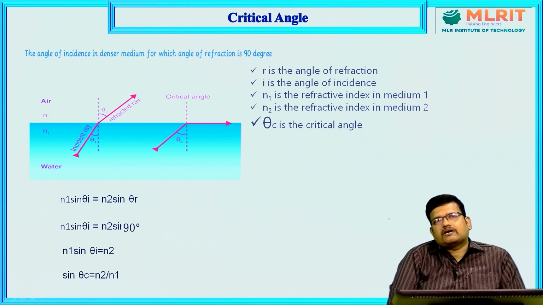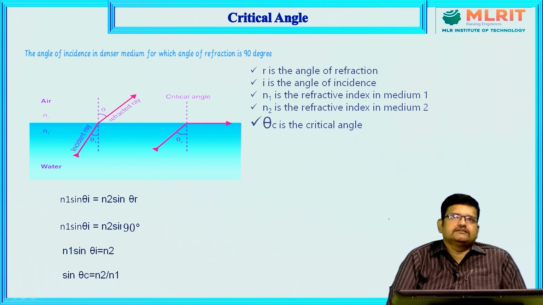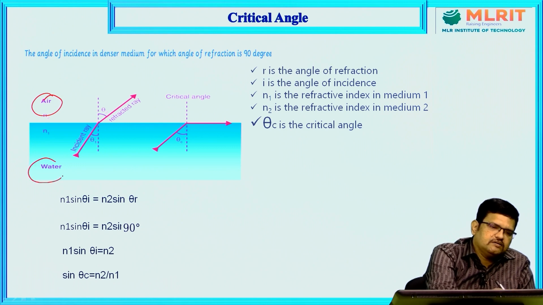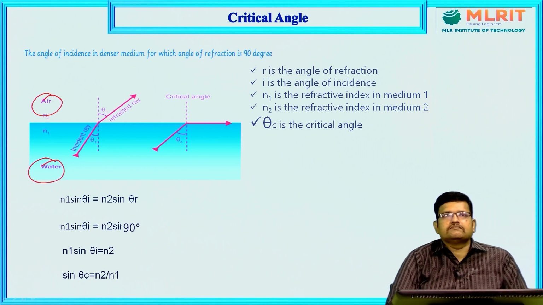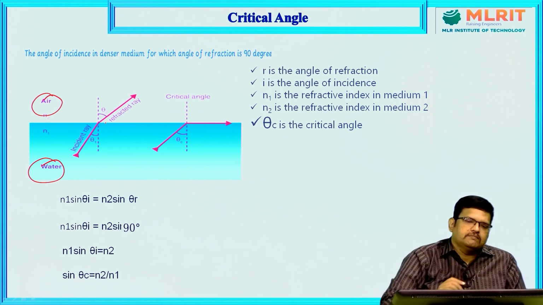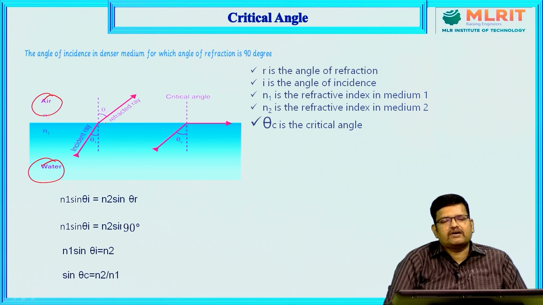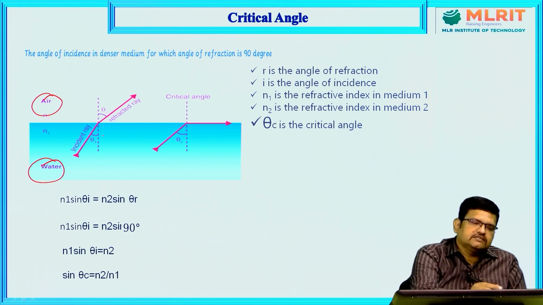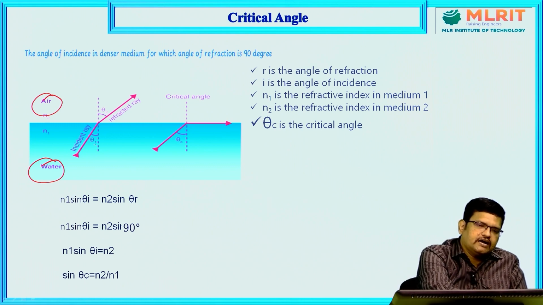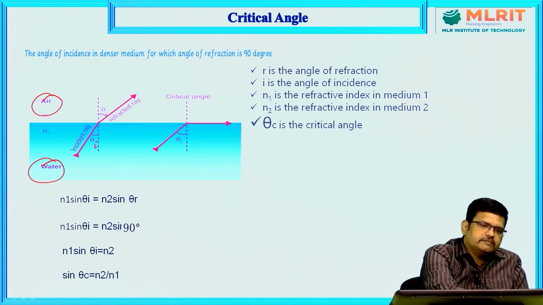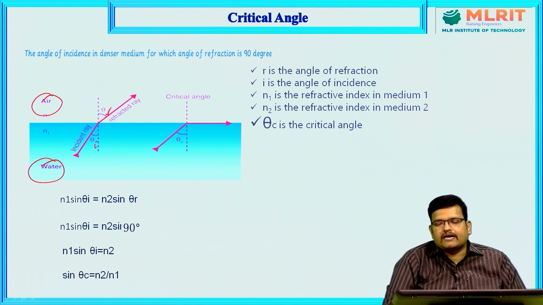Now another important concept in optical fiber communication is the critical angle. Let us consider two media, an air medium and a water medium. Here we are passing the light from water to air. Here also the normal line is there. Theta I is the incident angle, and theta R is the refracted angle, the refracted ray.